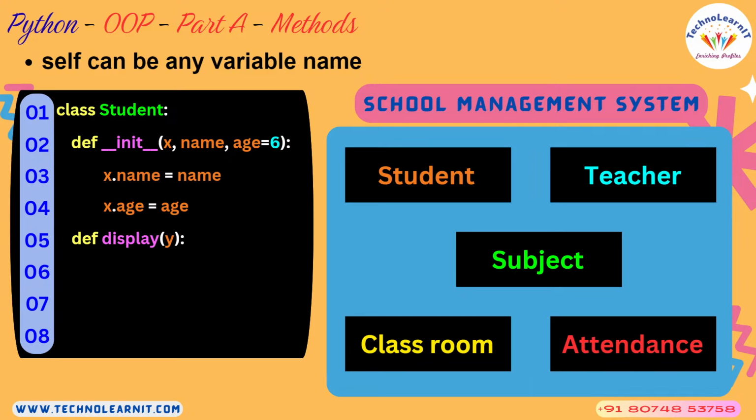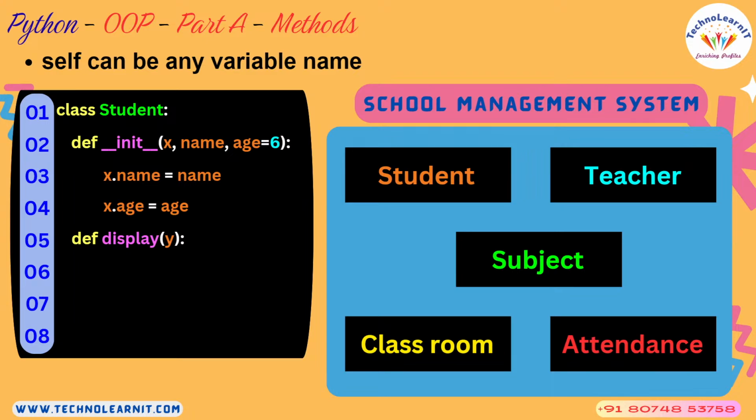Let us understand that. In fact, instead of self, you can use any valid variable name. This is an example where I have used x in the constructor in the place of self, and in the display method I have used y, a completely different name, in the place of self.